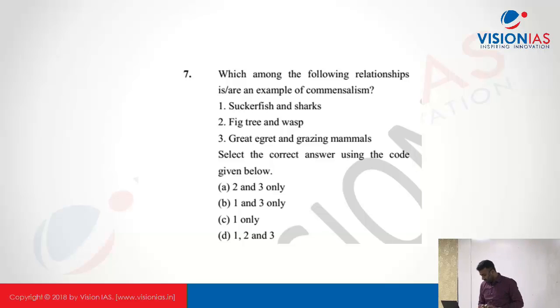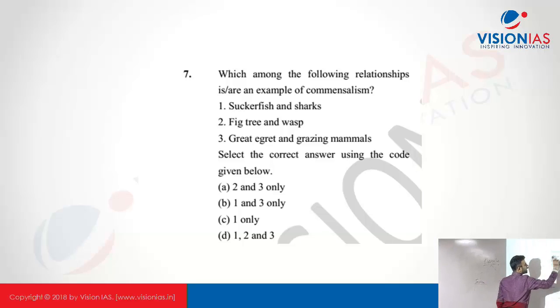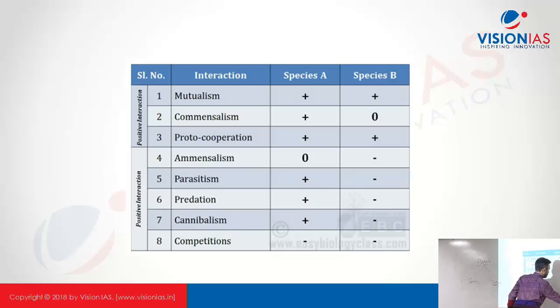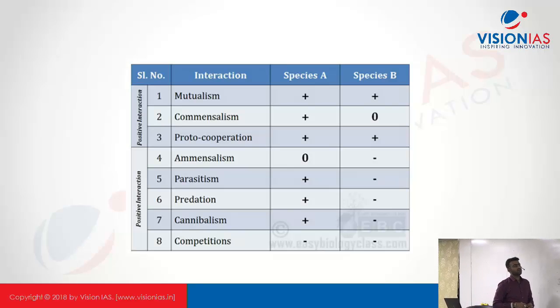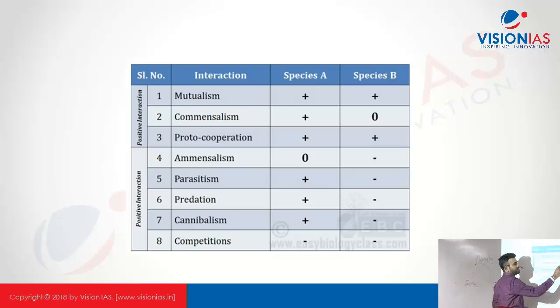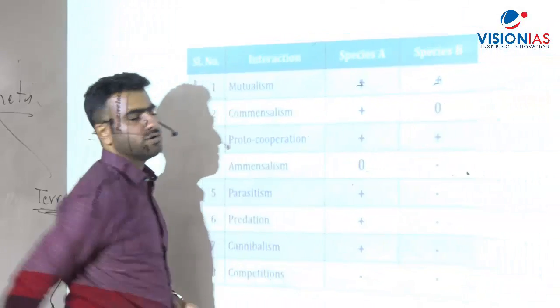Question number 7. Which among the following relationships is an example of commensalism? Let's briefly see the different types of relationships. The first one is mutualism. In mutualism, both the organisms are getting benefited. Any examples for mutualism?